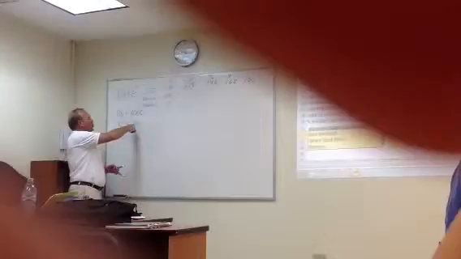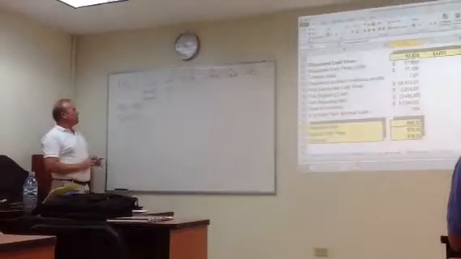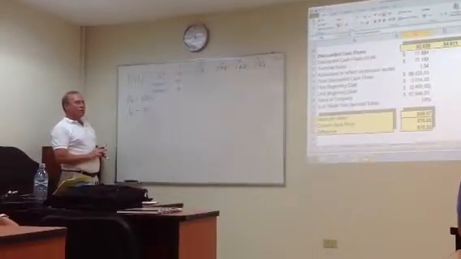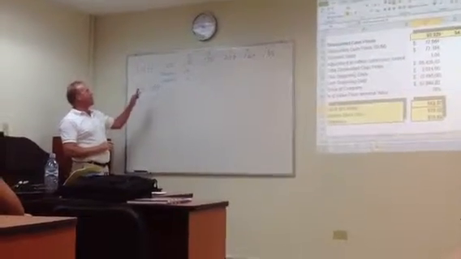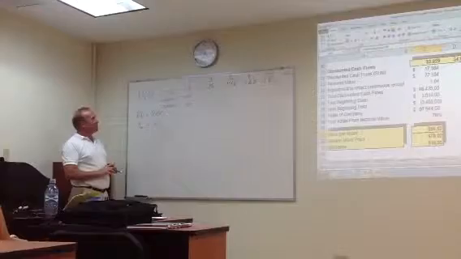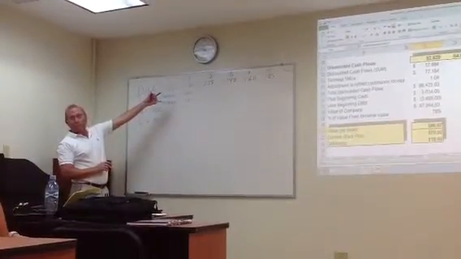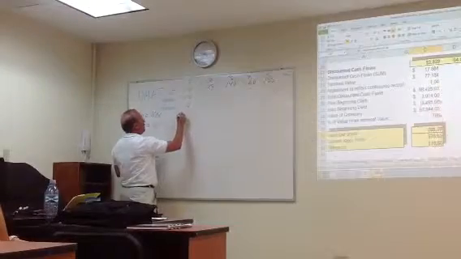We forecasted earnings of 110. The normal level would be 100. Abnormal is 10. That's the amount we're going to discount. So that's the first year. What would my ending book value be? I started with 1,000. How much did I earn? 110. So my ending book value would be 1110.